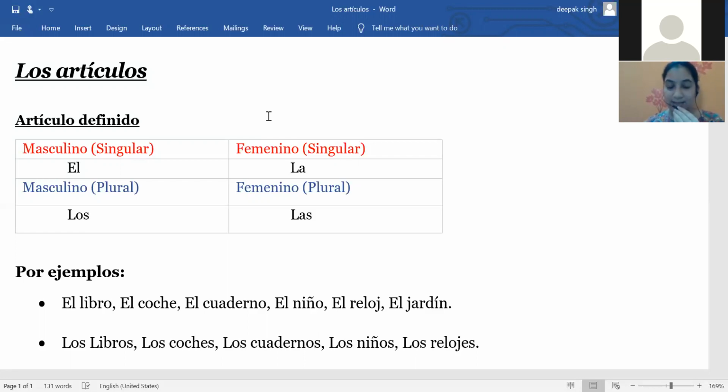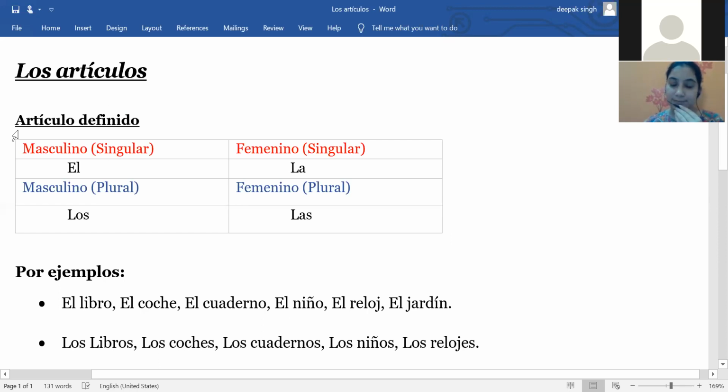And after that, masculine nouns are nouns that end with o and with a consonant. So these all are masculine nouns. This is the small rule basically. And now we can start with the articles.